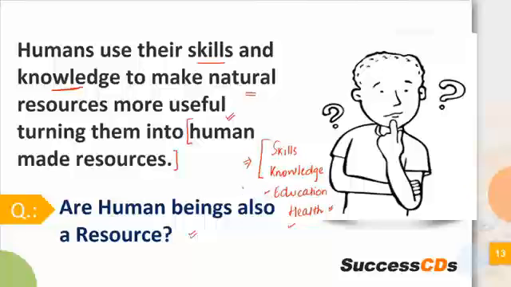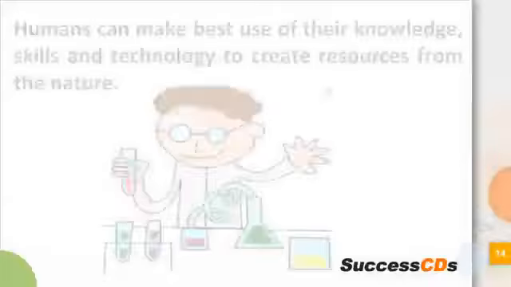Today, if I'm teaching you, do you think I am a resource? Yes, I am a resource because I'm able to use my knowledge and skills to impart education. I'm able to earn a living out of it. So I am a resource, and that is why we can say, yes, human beings are a resource because they have a lot of skills and knowledge that are not available to other beings. And that is why if we are educated and invest in our education and health, we will be able to become very good resources for the future.